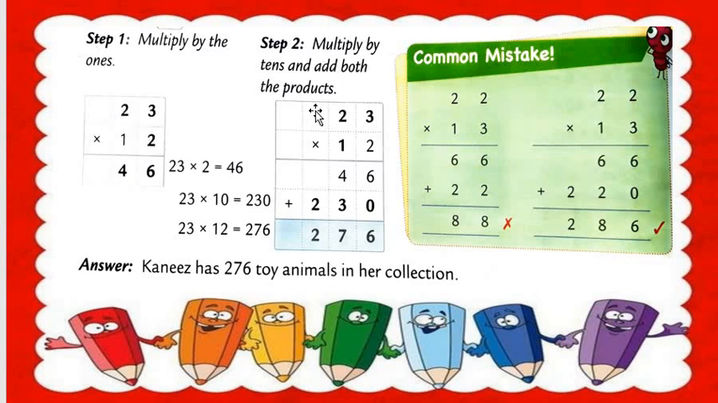Then second step is multiply by tens. So 23 multiply by 10. 10 has a 0, otherwise compulsory 0 we put here. Then 1 3 is 3. 1 2 is 2. Now we do the what? Addition. 6 plus 0 is equal to 6. 4 plus 3 is equal to 7 and 2 as it is. So we got what? 276. 23 multiplied by 12 is equal to 276. So answer is what? Kanish has 276 toy animals in her collection. Understood? Got my point, all of you?